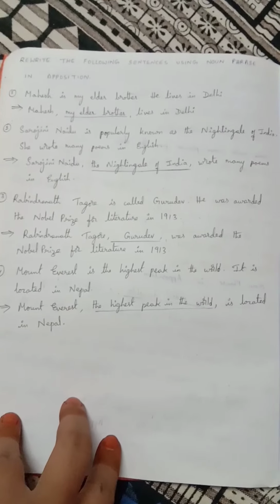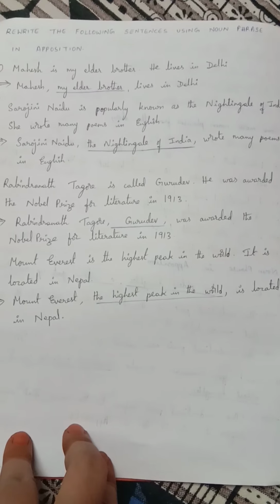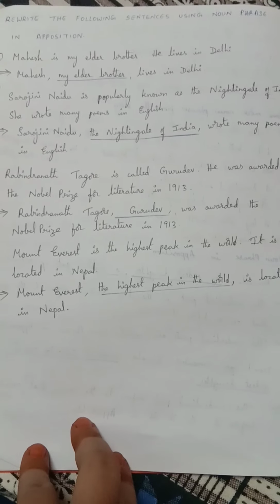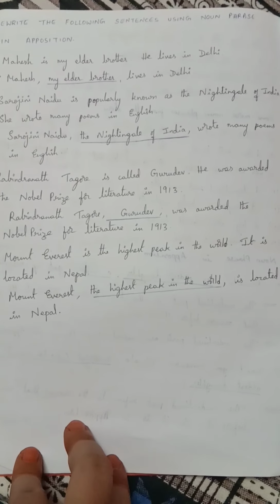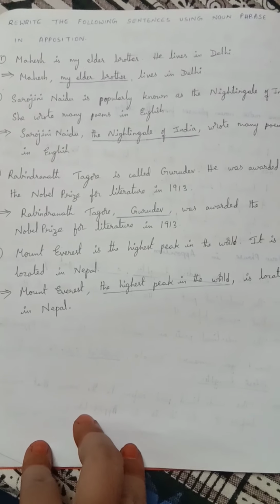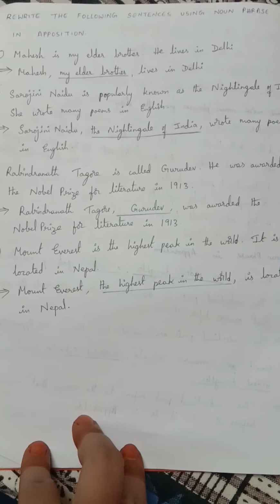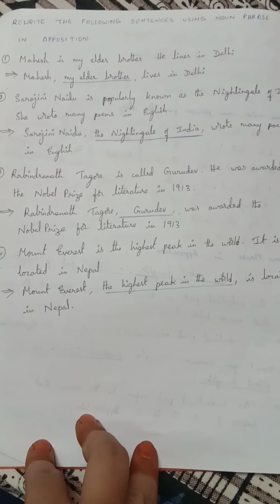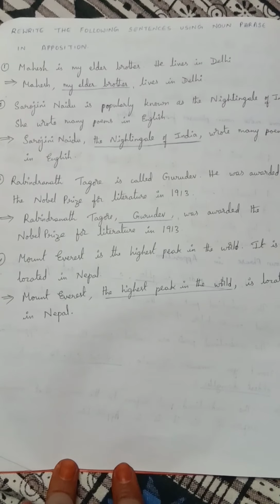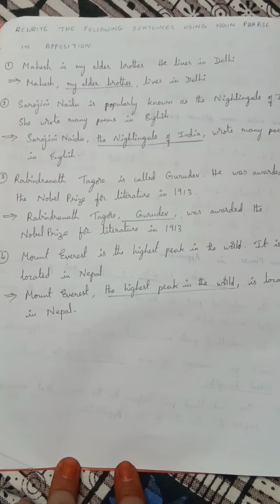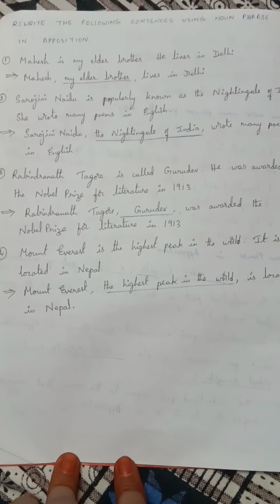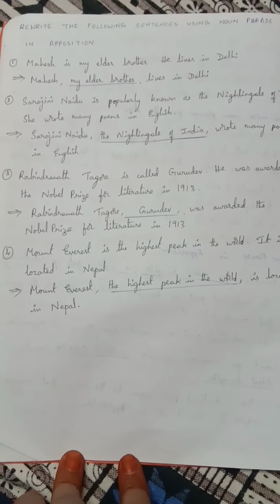Now here some more examples. Mahesh is my elder brother. He lives in Delhi. Who lives in Delhi? Mahesh lives in Delhi. Who is Mahesh? My elder brother. So here you can write this in apposition like Mahesh, my elder brother, lives in Delhi in a single sentence. So the noun phrase which is in apposition, you have to underline that word and both sides you have to use one comma. Okay. See here, Mahesh, comma, my elder brother, lives in Delhi.